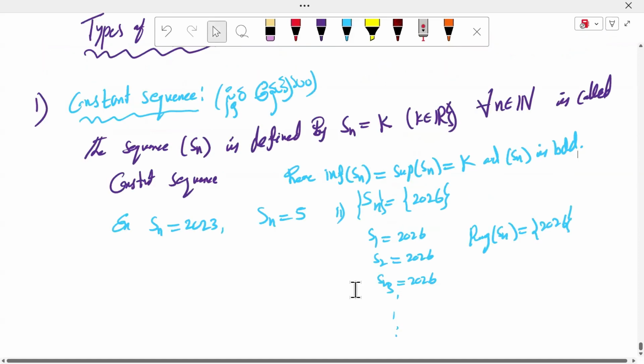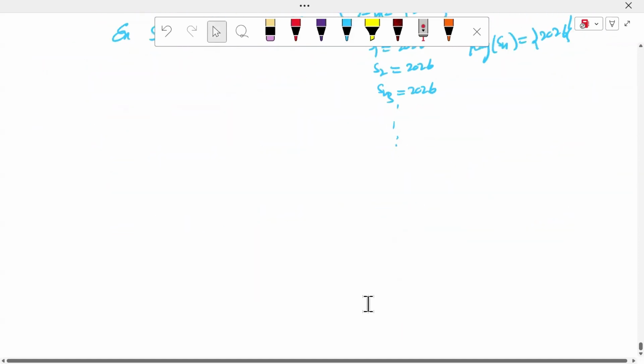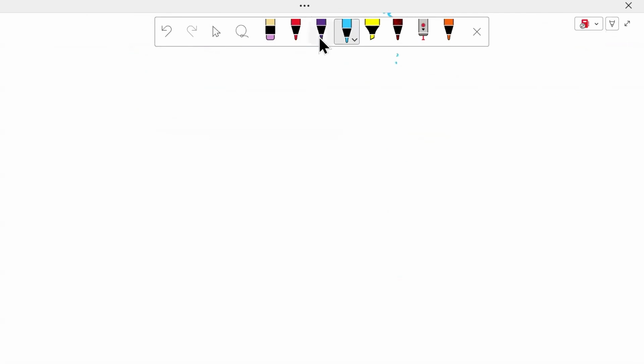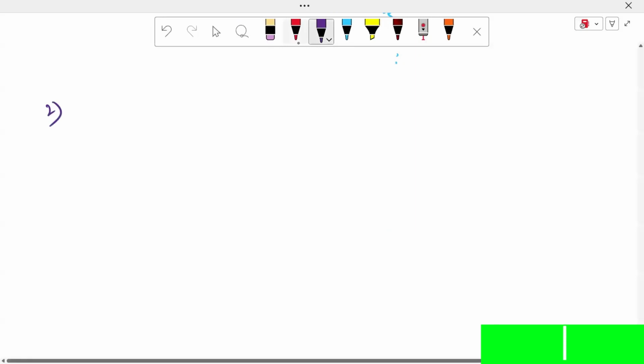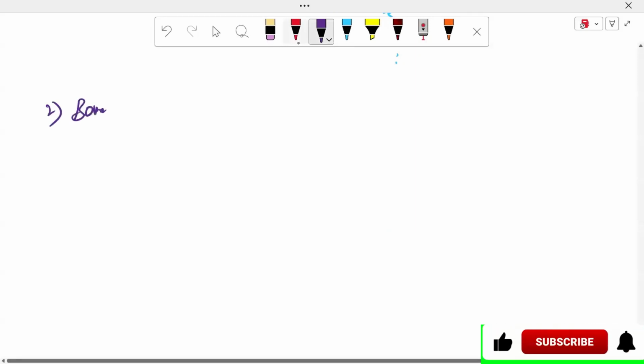Constant sequence. The second type is the bounded above sequence.